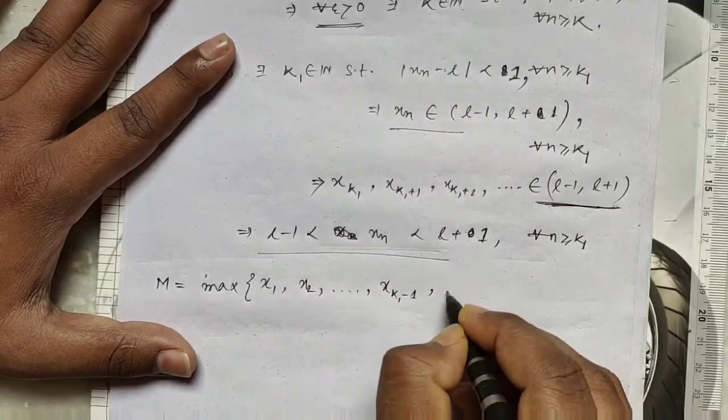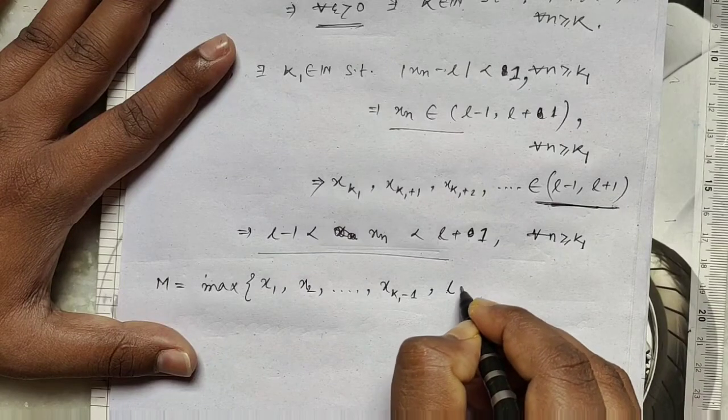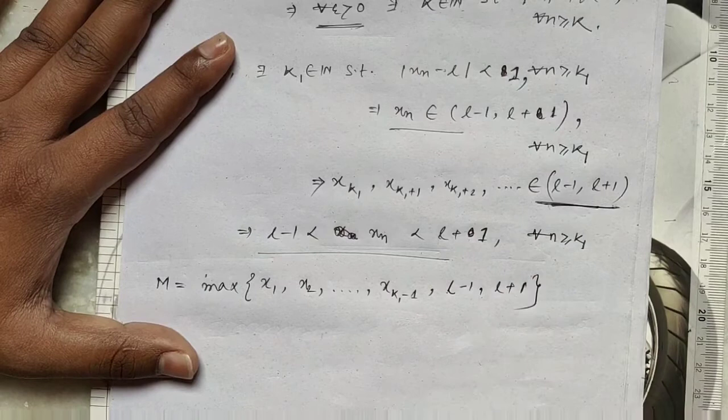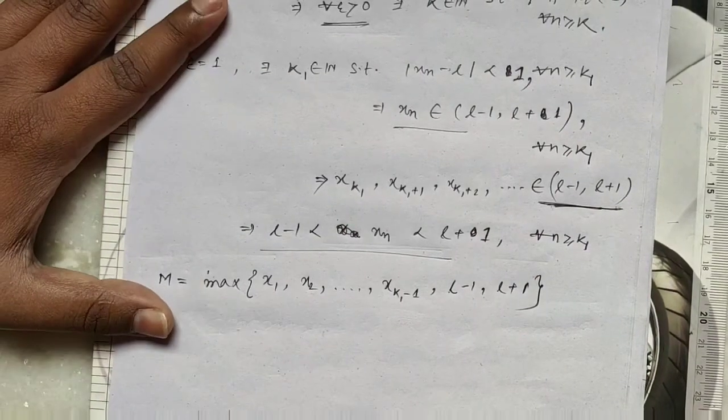And with these elements we take L minus 1, L plus 1.